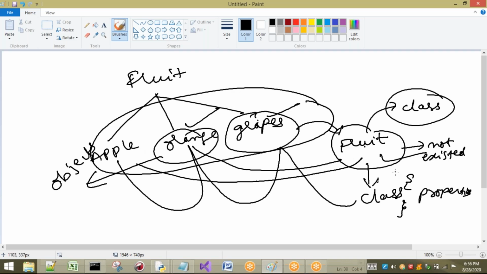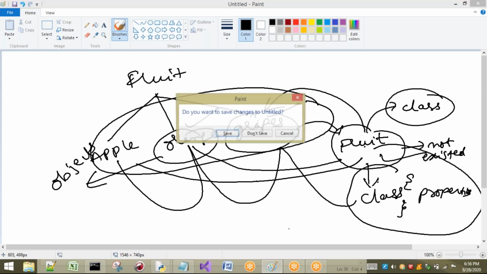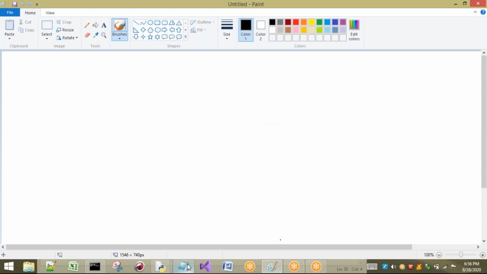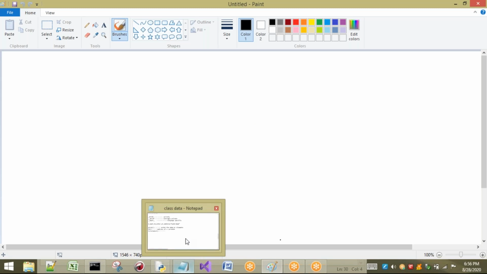Whatever properties the class called fruit has, the same properties are present in these objects, so we can call them fruits. Don't worry about all this; this same concept will be discussed in object oriented programming clearly.